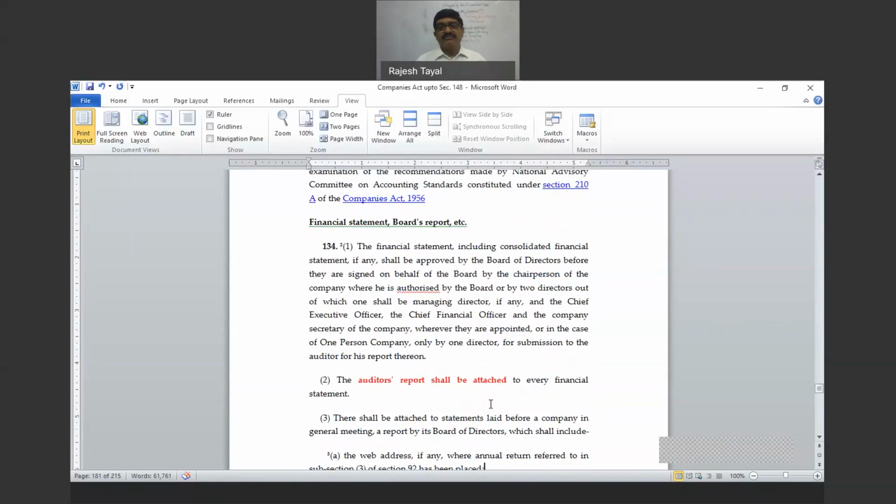Now we come to an important section, that is section 134, financial statements, board's report, etc. Actually in this section we are not talking about the financial statement, we are talking about the board's report. It says the financial statements, including the consolidated financial statement, if any, shall be approved by the board of directors before they are signed on behalf of the board.